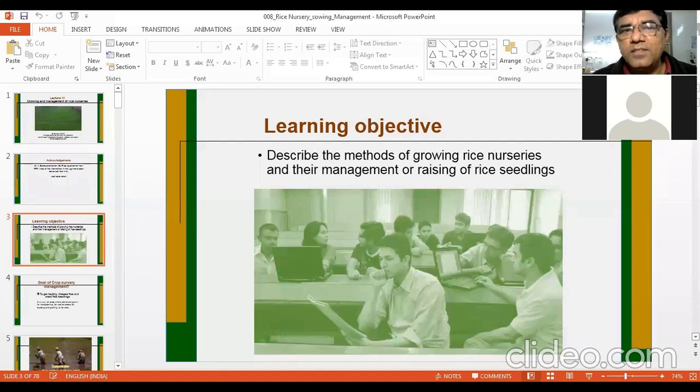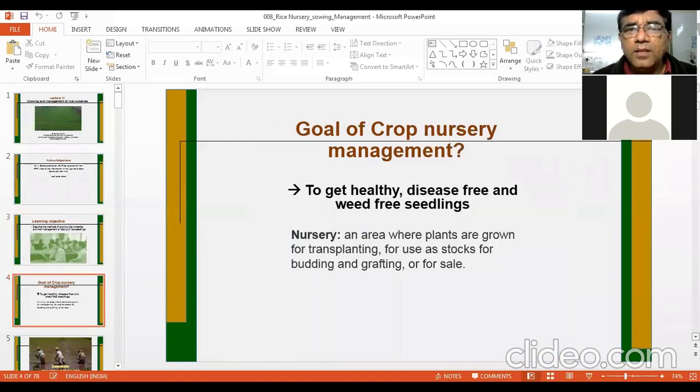seedlings in the nursery area. The main objective of any nursery management or nursery growing is to get healthy seedlings. The purpose is to get healthy seedlings which are disease-free, which do not have any insect damage, so that establishment is easier and you will get better growth of the crop. If your seedlings are weak or diseased, and you carry them to the main field for transplanting, then they will not give you healthy plants.